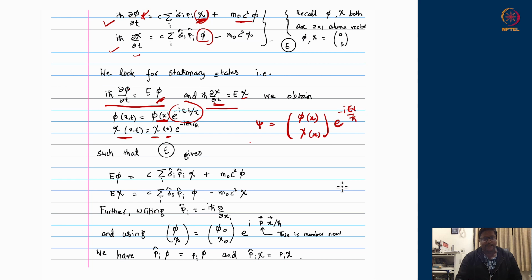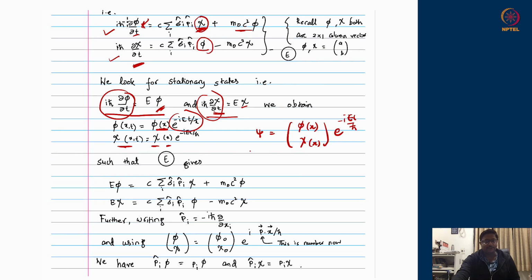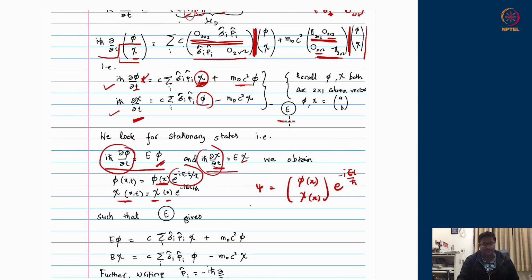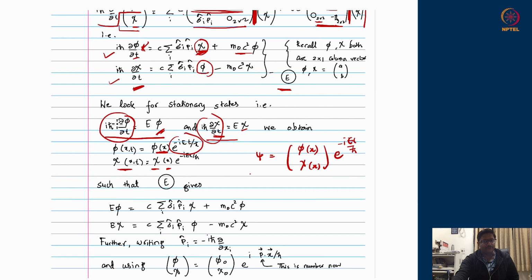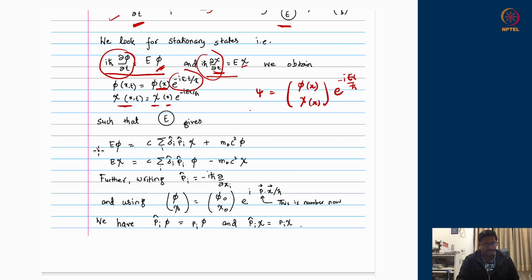All right, and remember these derivative operators are appearing on the left side of the equation set. The equation set here has the temporal derivative of doublet φ and the temporal derivative of doublet χ on the left hand side. So therefore, if we are looking for a stationary state solution, the left hand sides of these equations will be replaced by Eφ and Eχ respectively, and the right hand side remains the same as it was.